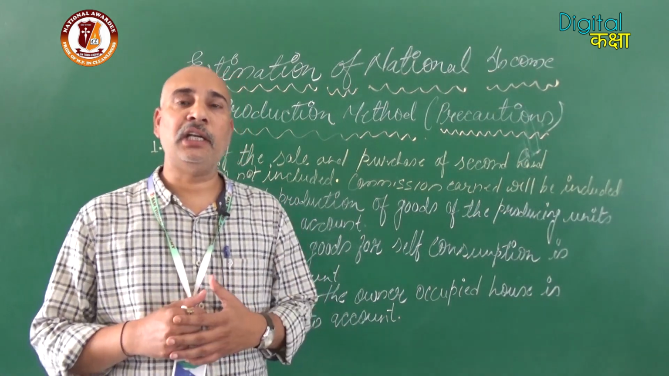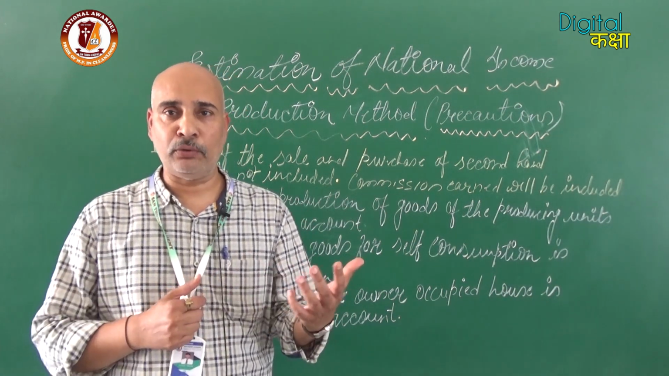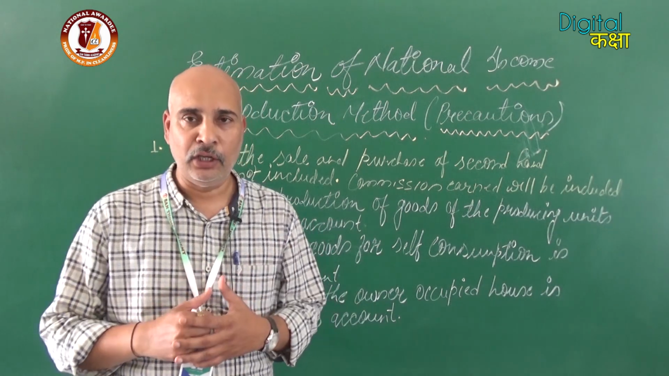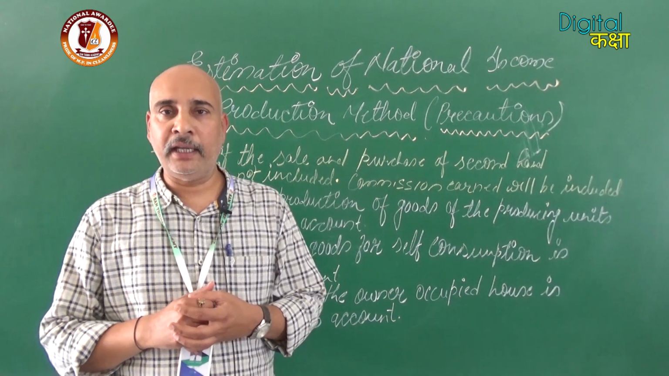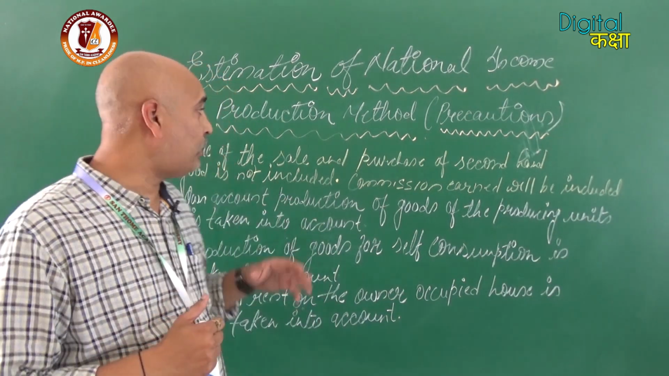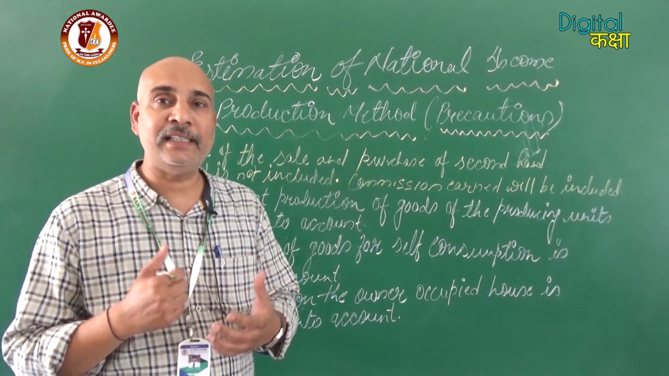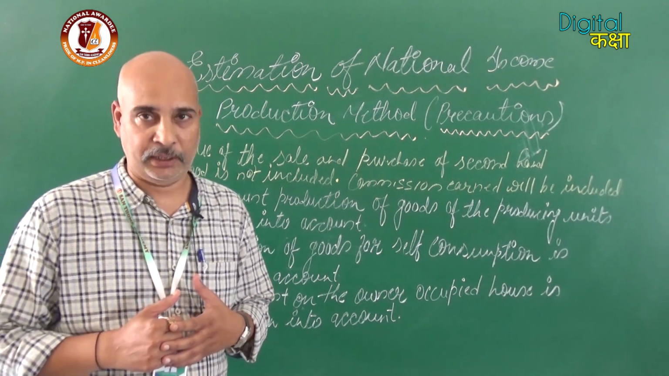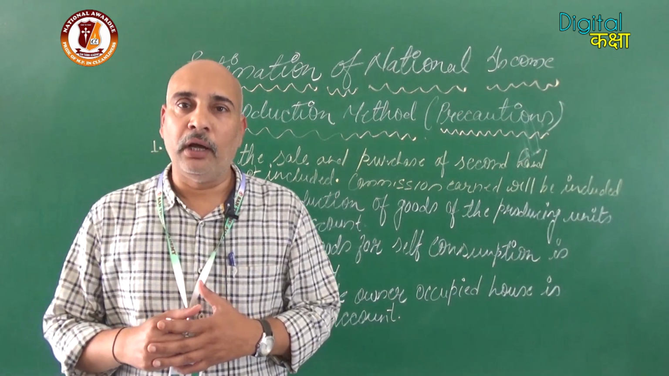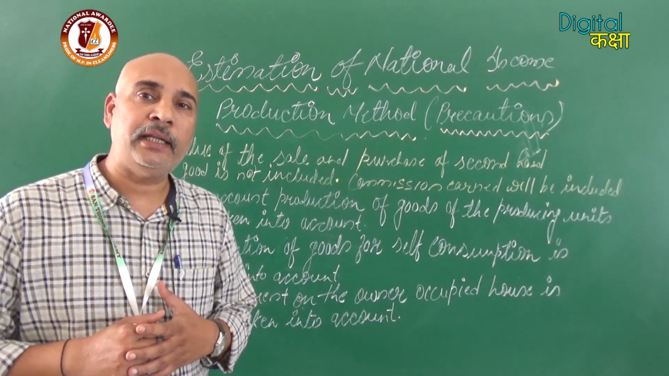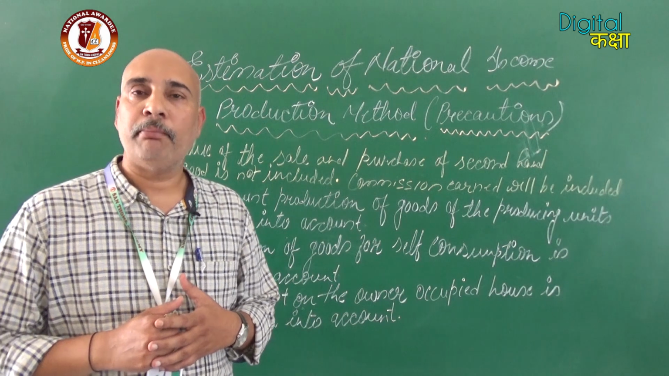Before estimating the national income, there are some precautions we have to keep in mind: what should be added, what should be excluded, what should be included or excluded, etc. These precautions I already mentioned on the board. While calculating national income, please keep them in mind. These precautions are very important because some of the basic reasoning questions are asked on this ground in board examination. So one by one we will discuss the precautions which should be taken while calculating the national income through the production method or value added method.